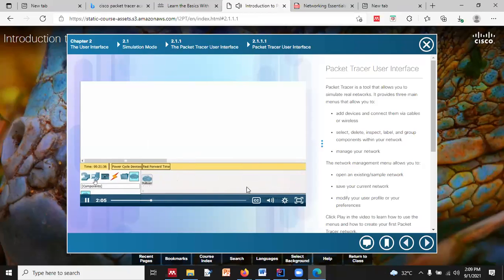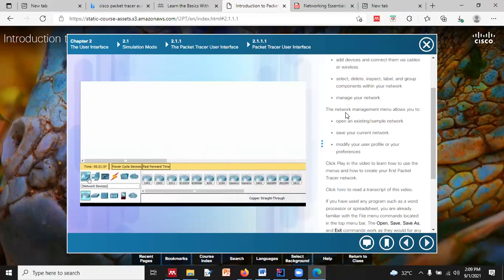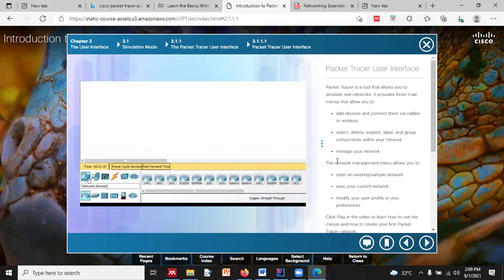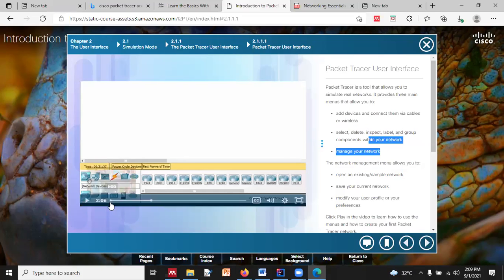So once you listen to this video, you will be able to manage all these things: the network management menu allows you to open, or an existing network that you have saved already, you can modify, right? You can add the devices, connect the cable, wireless. So that is all about chapter 2. That's why it is called the Packet Tracer user interface, right?